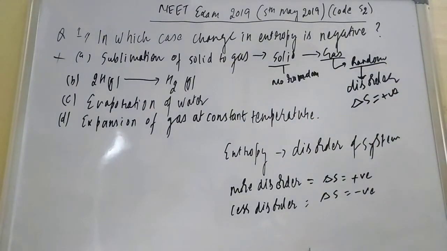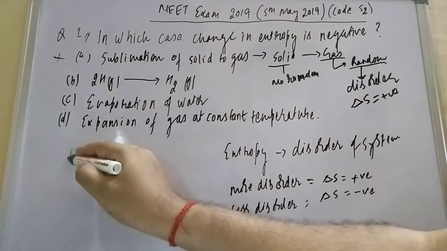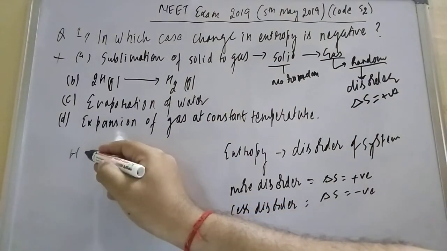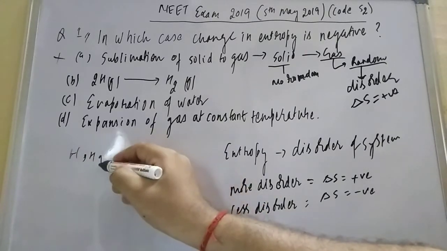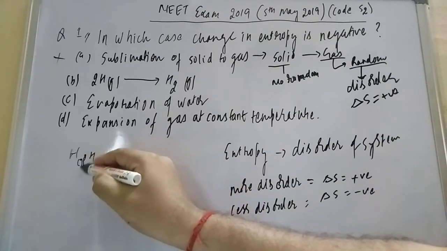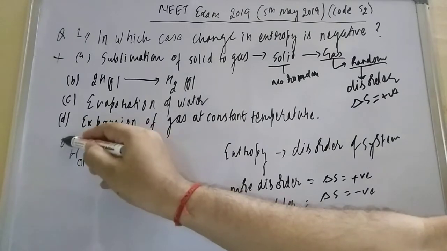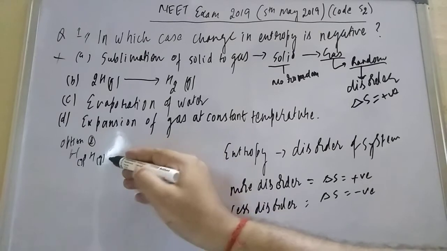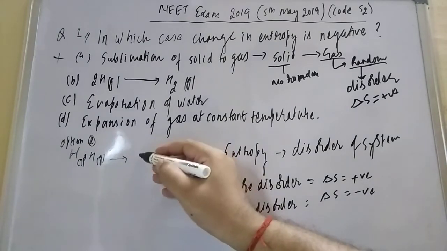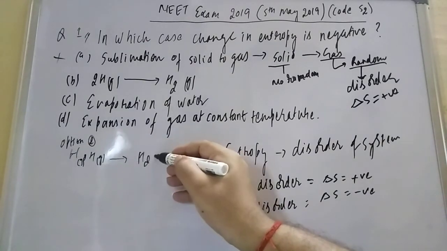Now check the second option. Here one hydrogen plus one more hydrogen, two hydrogen, in gaseous form. Don't get confused. Two gaseous molecules are converting into one gaseous molecule.